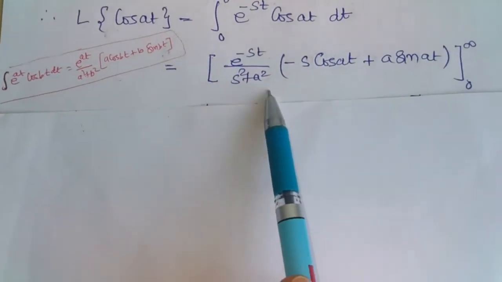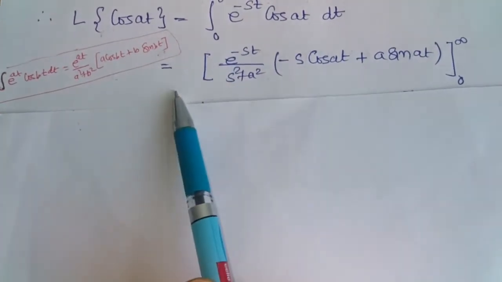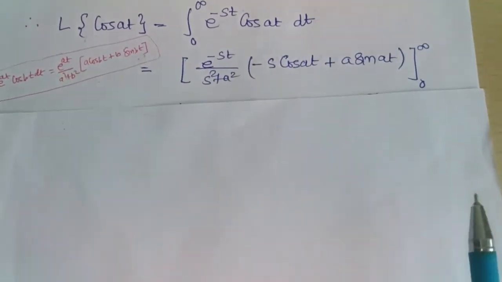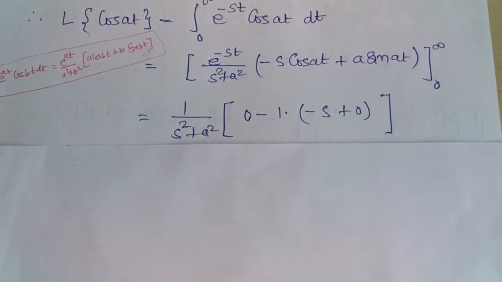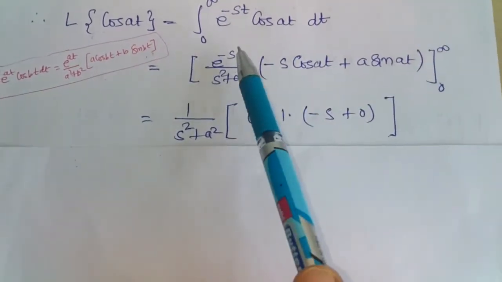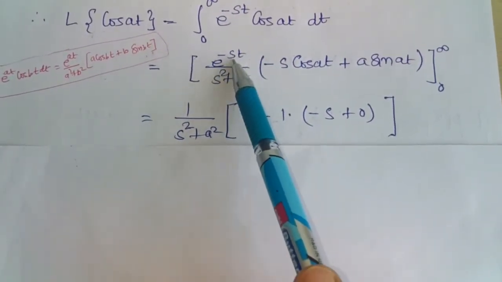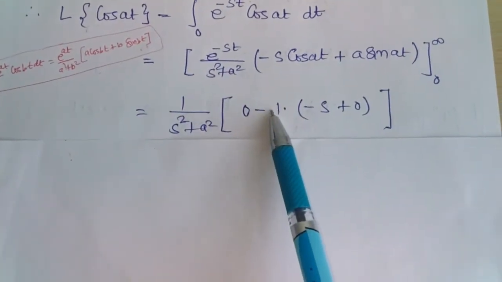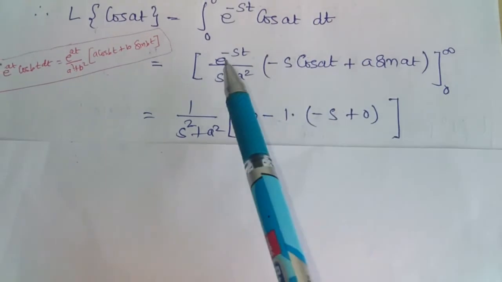Now here s square plus a square is constant, so we write it outside, and in place of t we put the upper limit and lower limit. So the upper limit gives e raised to minus infinity, and e raised to minus infinity becomes 0. So we get 0 here, minus the lower limit. So in place of t we put 0.